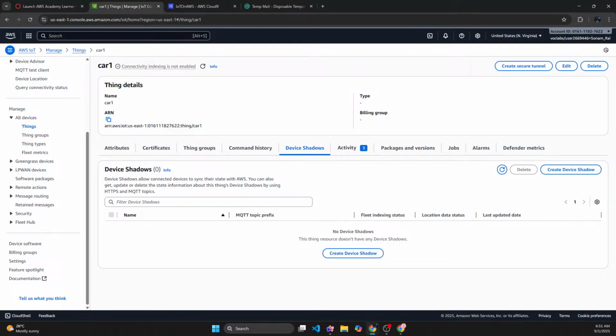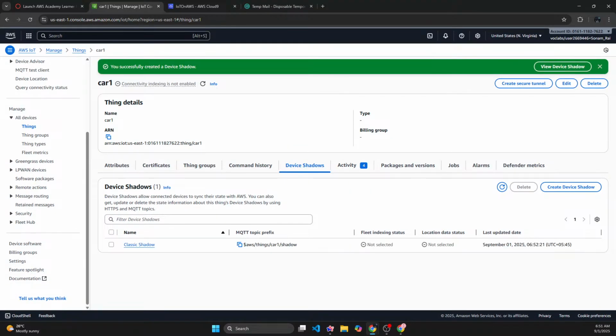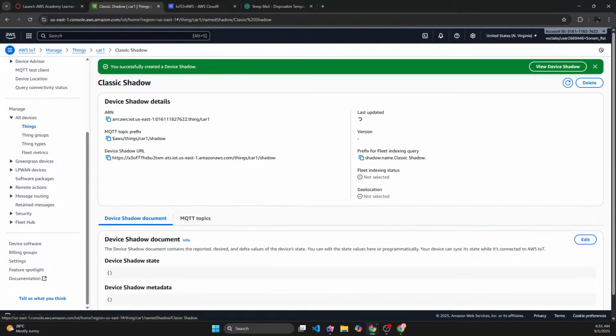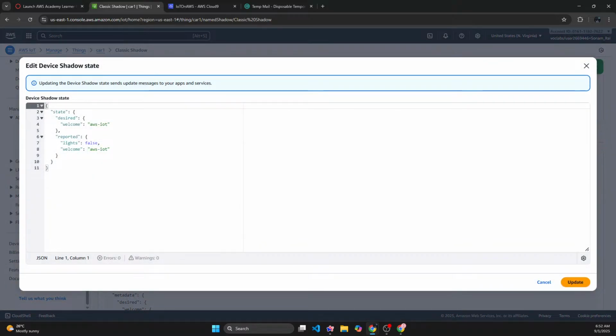So for that to work, we are going to create a new shadow. Let's just create a new classic shadow, and the state of the shadow should be this.